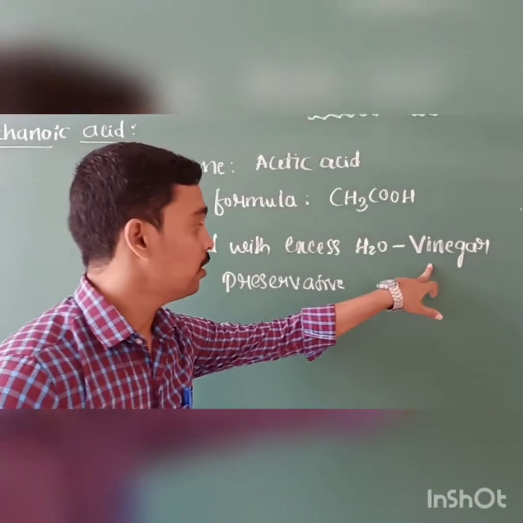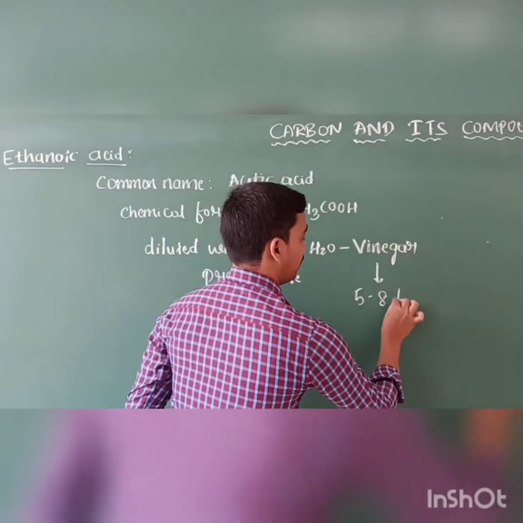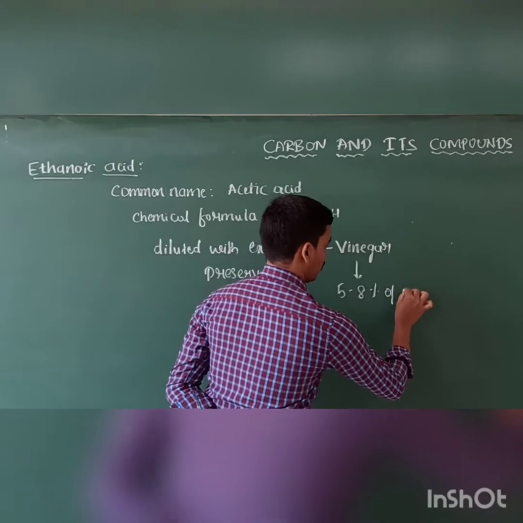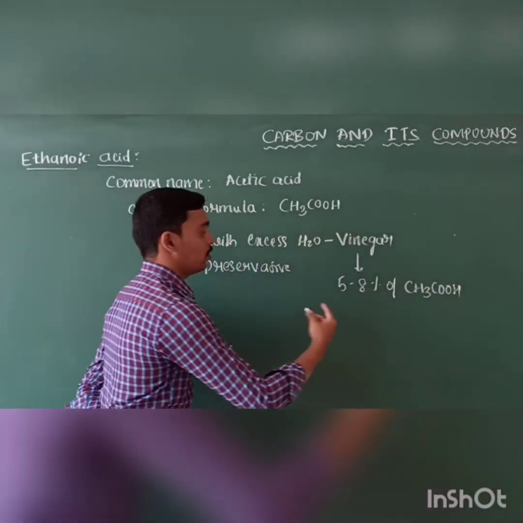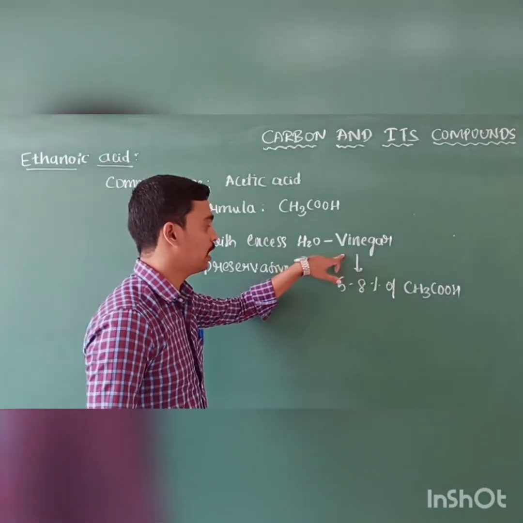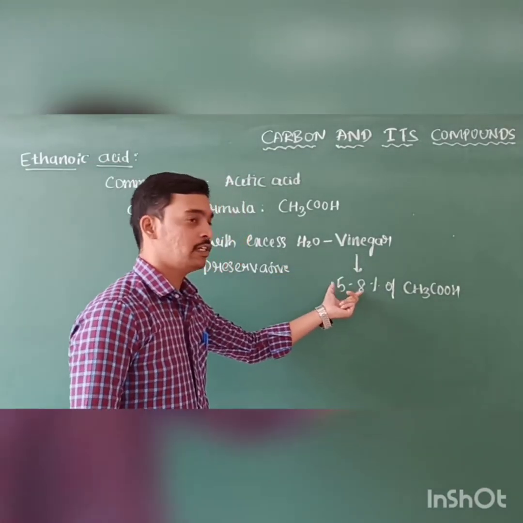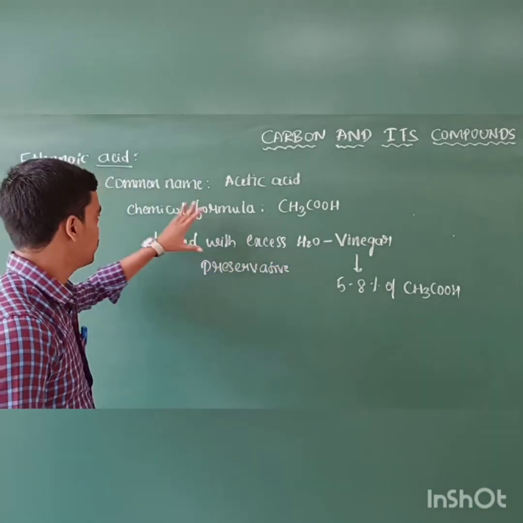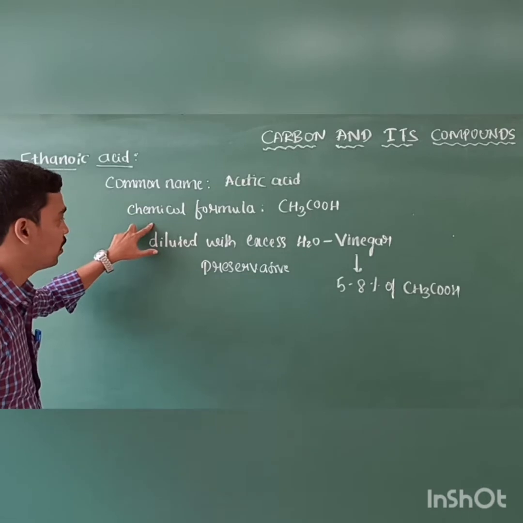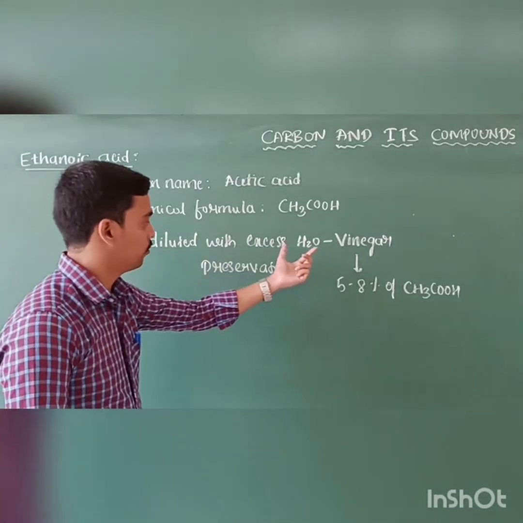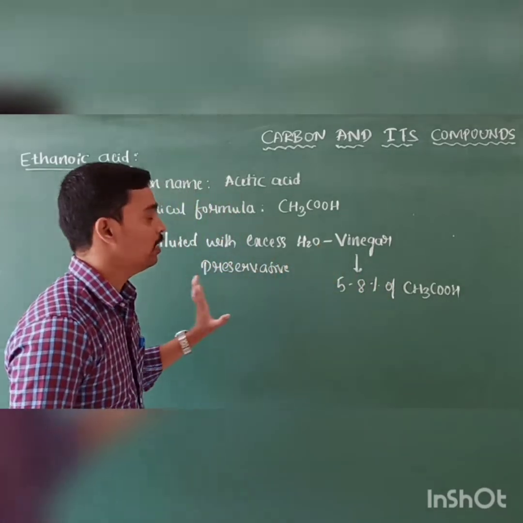This vinegar consists of 5 to 8% of ethanoic acid. The percentage of ethanoic acid present in the vinegar is just 5 to 8%. The remaining consists of water. This is the common name, chemical formula, and what we call vinegar, and the percentage of ethanoic acid present in the vinegar.